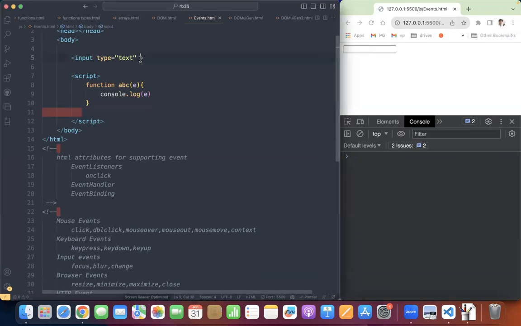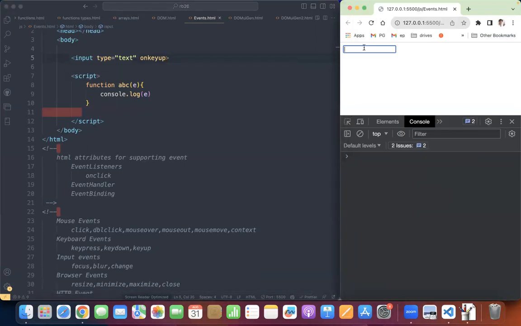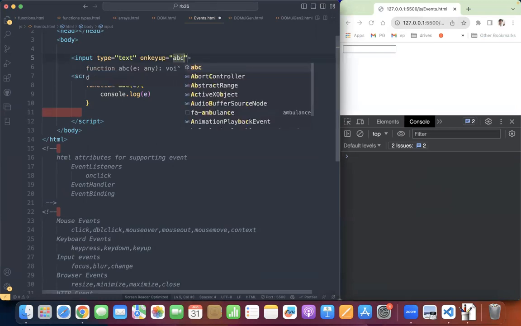And when I am performing on key up, that means whenever I am pressing a key and releasing the key, that means I'm upping the key, I will call the event ABC.